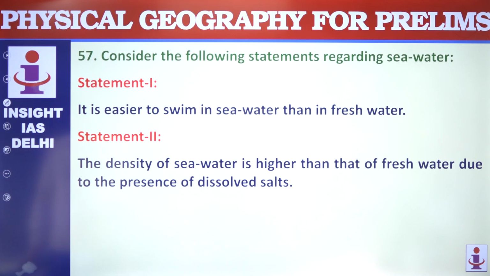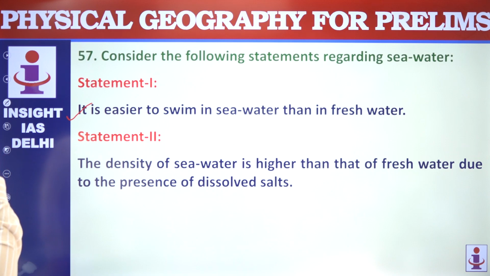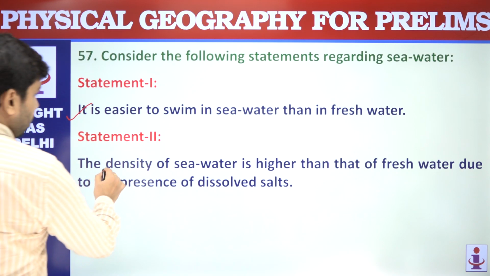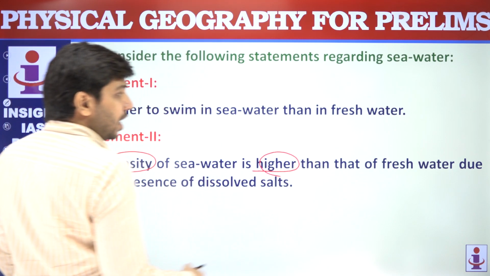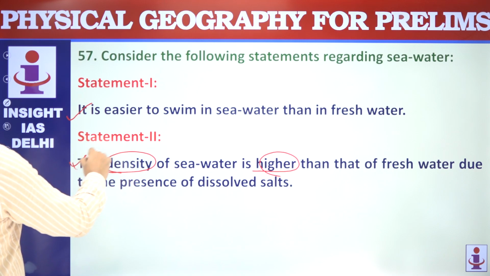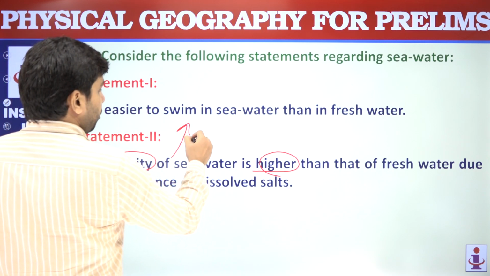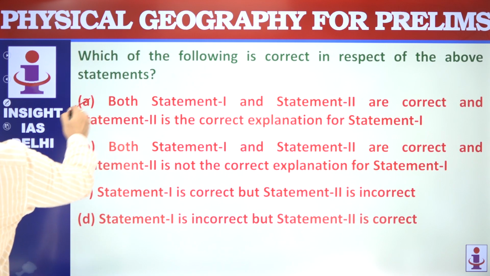It is easier to swim in sea water than in fresh water. First we should know whether it is true or not. Yes, it is true. But why does it happen? The density of sea water is higher than that of fresh water. So because of this, it is easier to swim. So this is explaining. So A will be the answer.